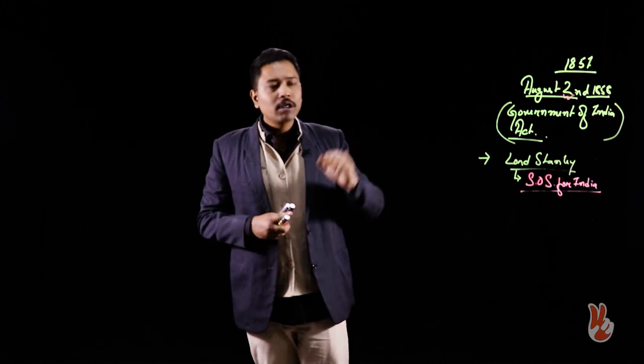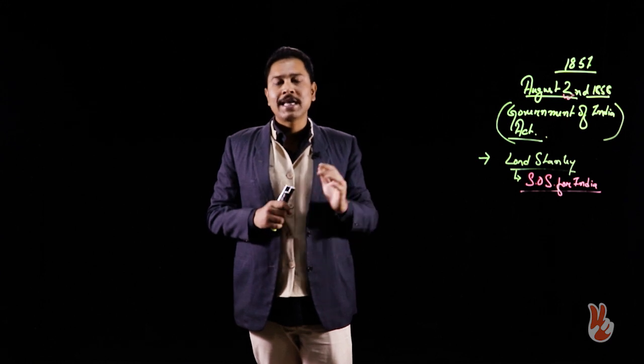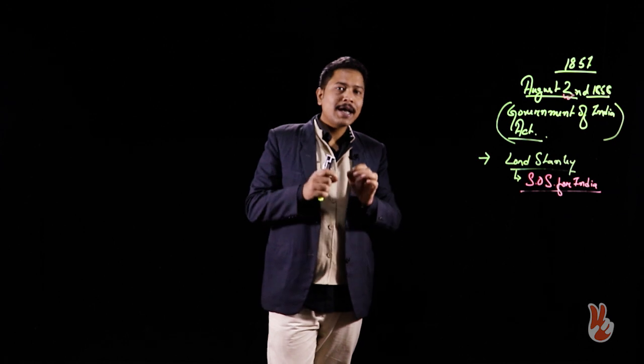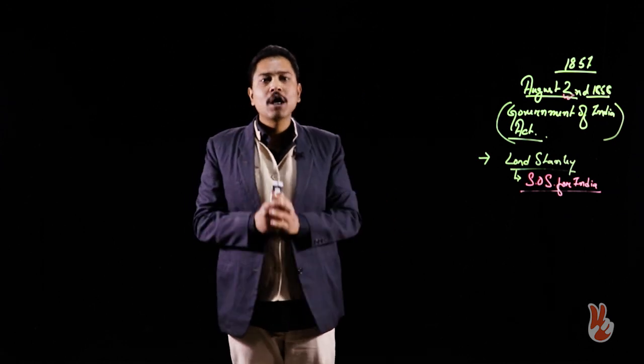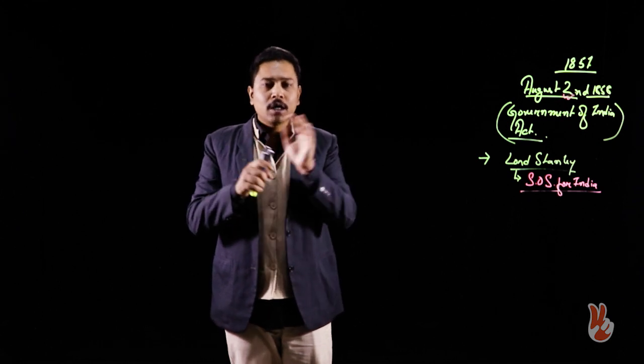Now, the Government of India Act of 1858 will have far-reaching consequences as far as administration of India is concerned. It is with this act that company rule in India, the rule of Company Bahadur, is taken back.